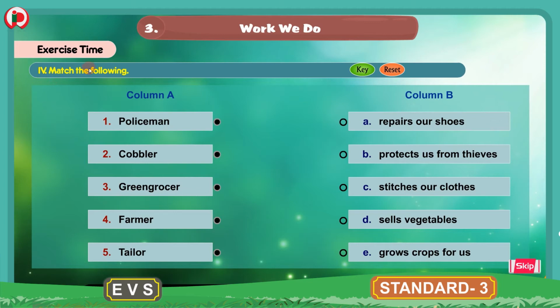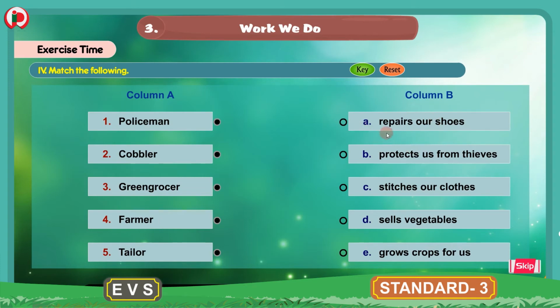4. Match the following. Children, here we have some words given as column A and some words given in column B. We have to match the words from column A with the correct word from the column B. So what are the words given in column A? Let's read them. 1. Policeman. 2. Cobbler. 3. Greengrocer. 4. Farmer. 5. Tailor.